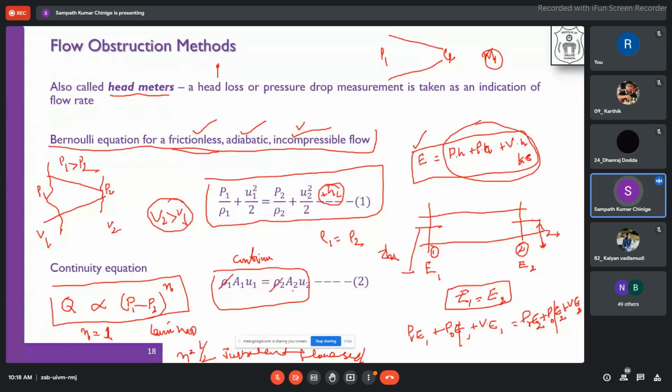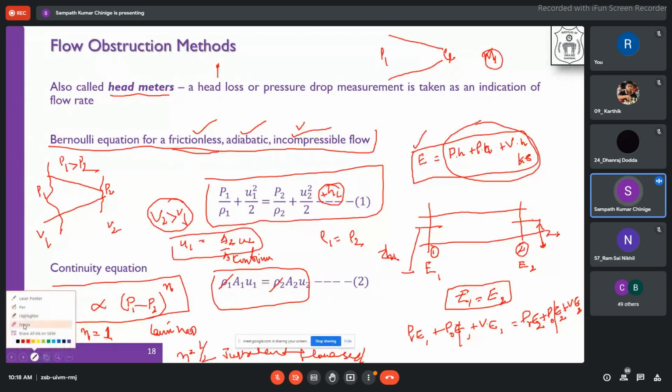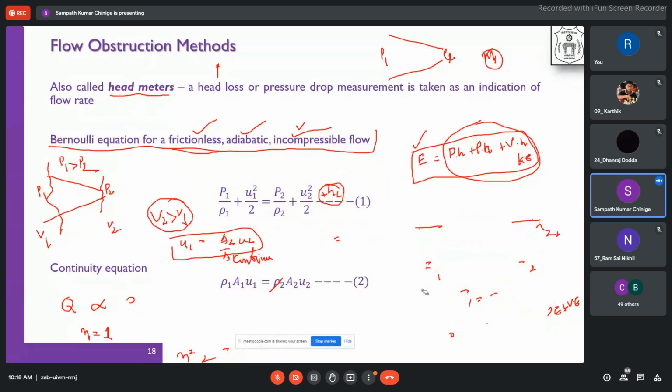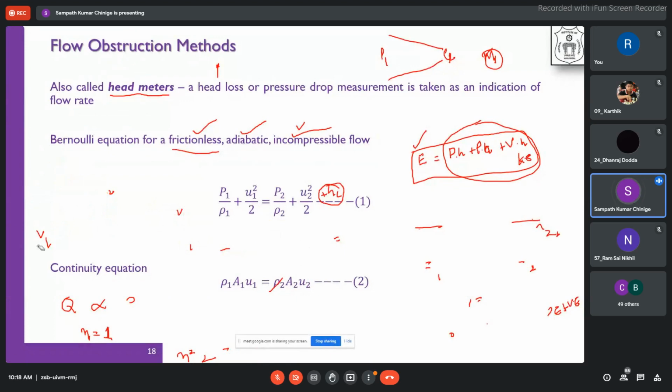So any of these velocities you will be able to find out. Suppose you are finding U1, it is nothing but A2 by A1 into U2. This is the relation that we have between these, just trying to take out everything on slides. So we have this expression that we are getting. All right, so we have a relation rho 1 A1 is equivalent to rho 2 A2.